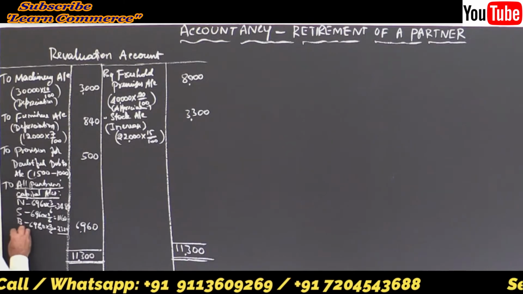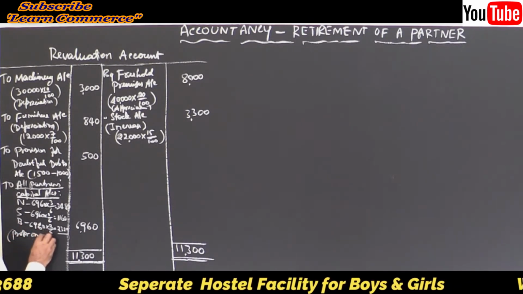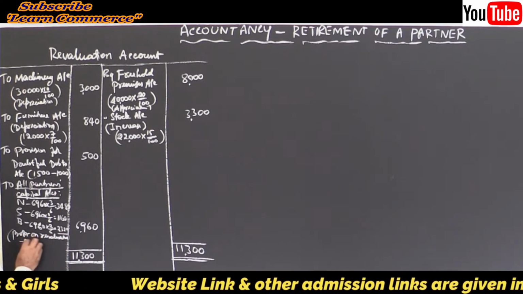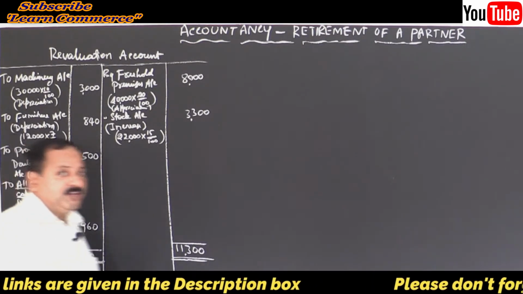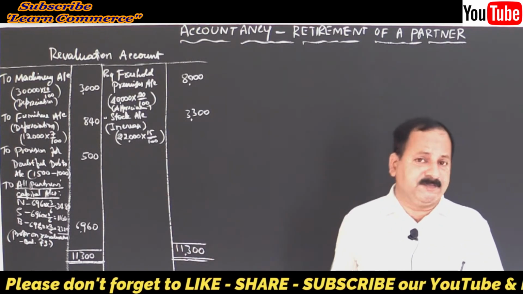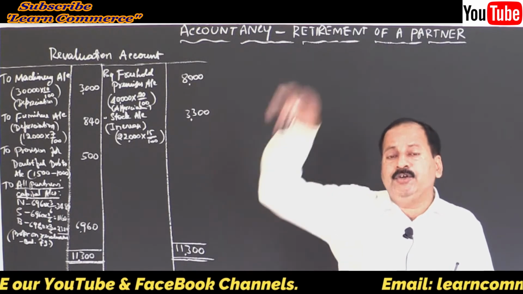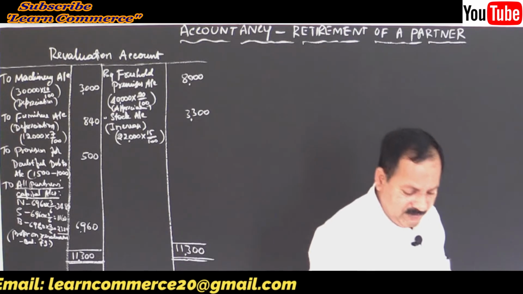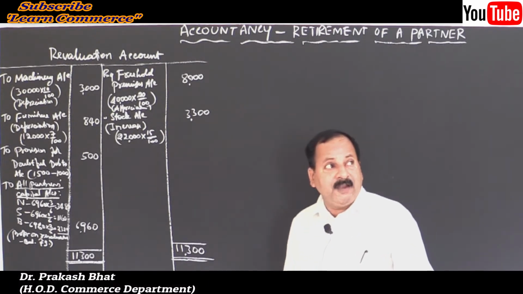So right here, profit on revaluation, balancing figure. Don't write revaluation account. We revalue, and on revaluation we get this profit, so it is not the revaluation account. Revaluation account is prepared to do the revaluation. Remember, so don't write their account. Clear? Yes. Now let us move on to the next part, that is combined capital accounts of partners.